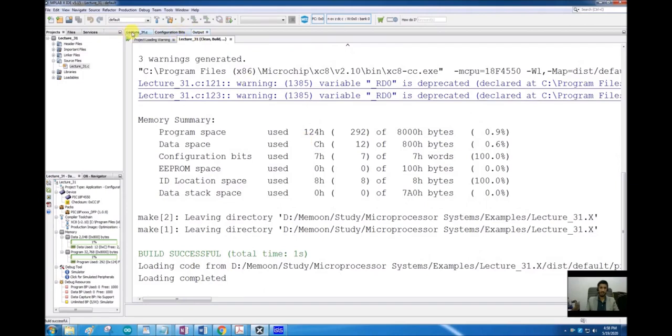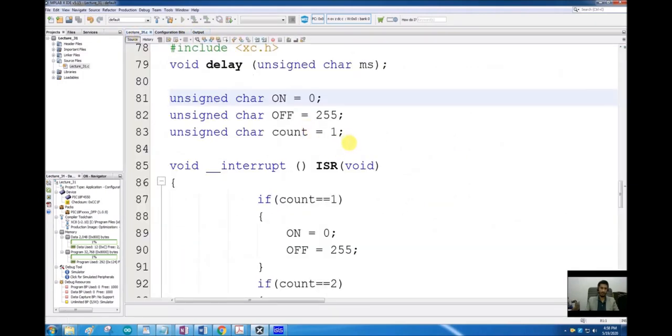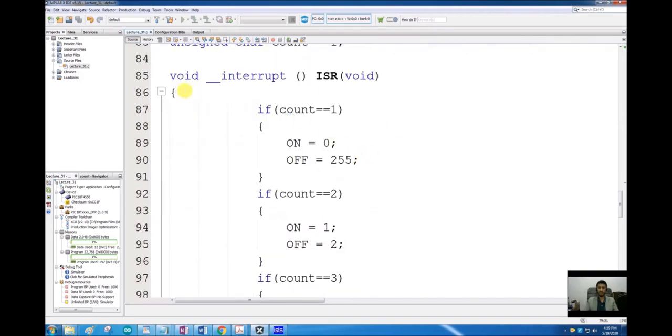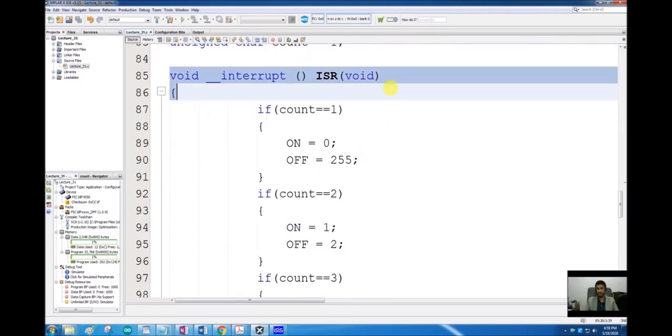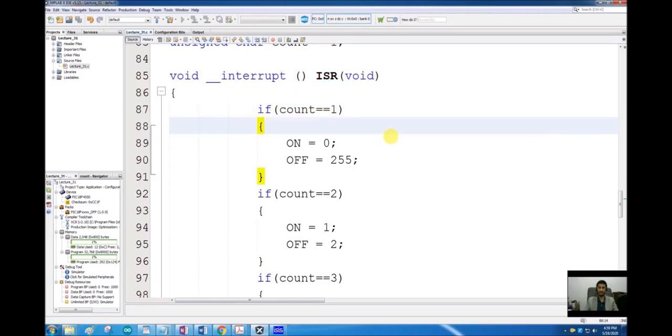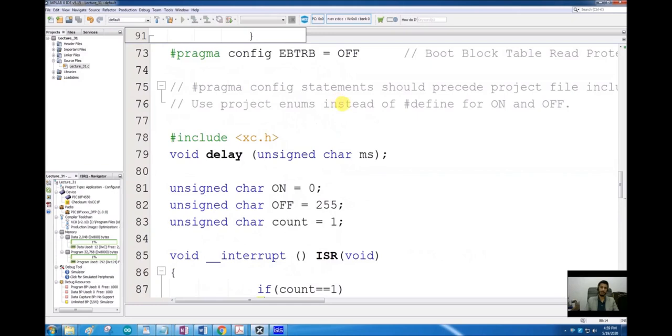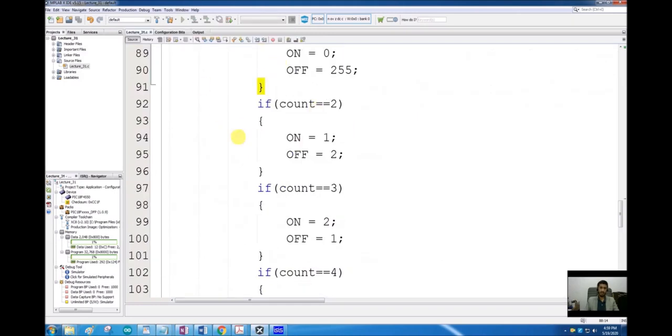So I have to be very careful with my global variables. Even if it is declared outside all the functions, it should be declared before the actual function starts. From here the actual ISR, the interrupt service routine, is starting. So before that we have to declare all the global variables. So now it is compiled.